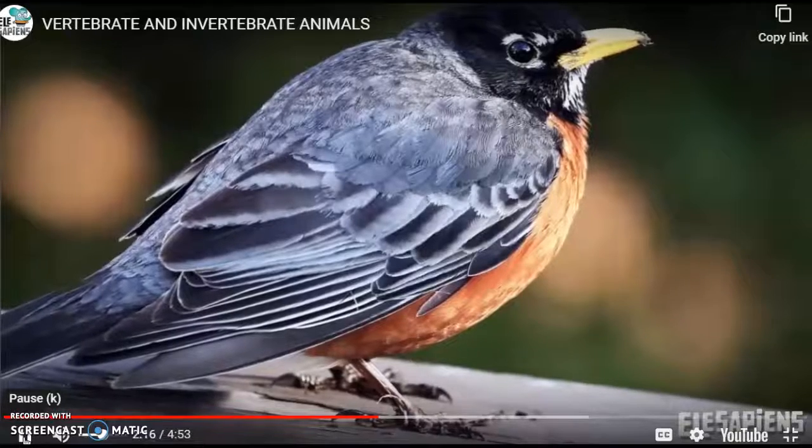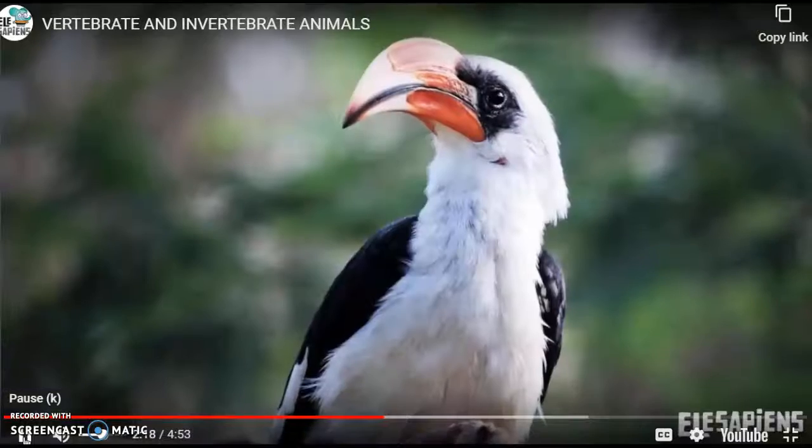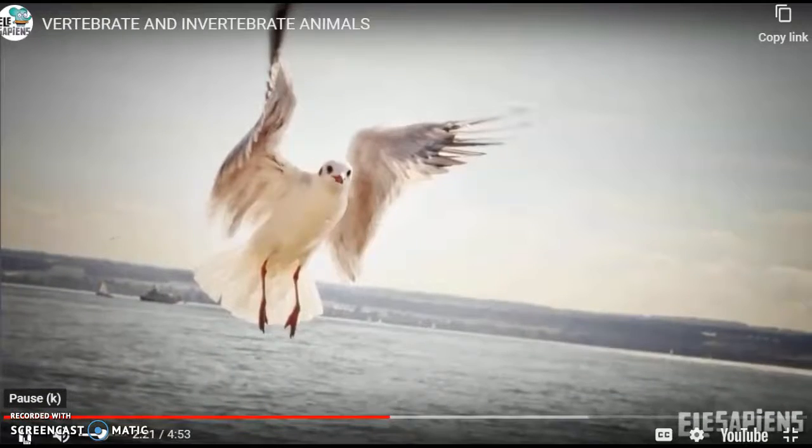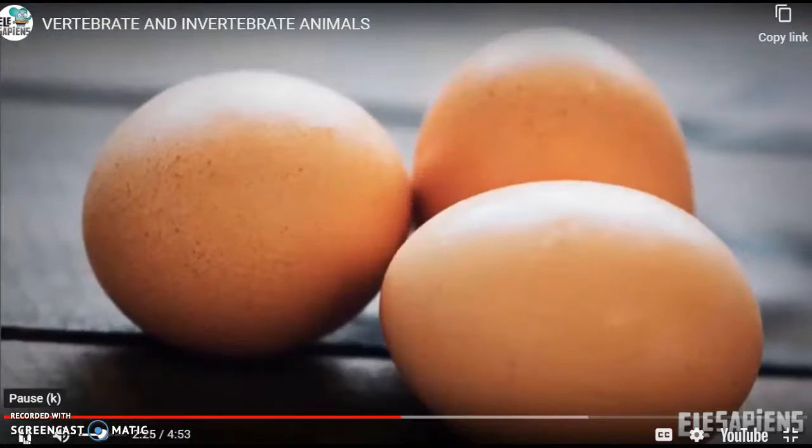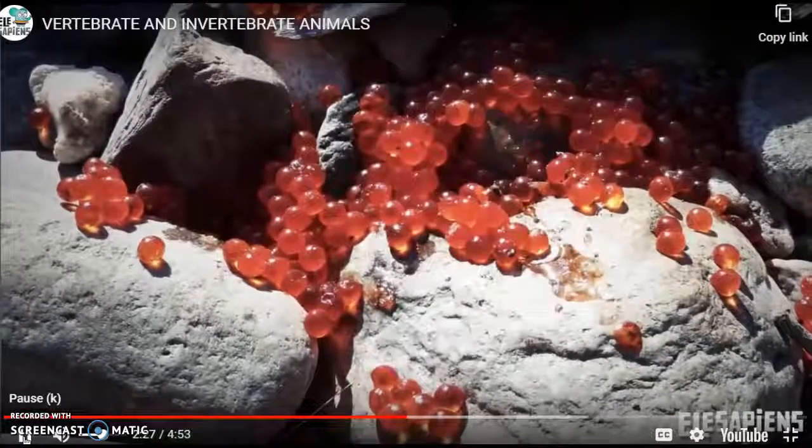Birds are covered with feathers. They have a beak, 2 legs, and 2 wings that allow them to fly, but not all of them know how to do it. Birds lay eggs like most fish, amphibians, and reptiles.